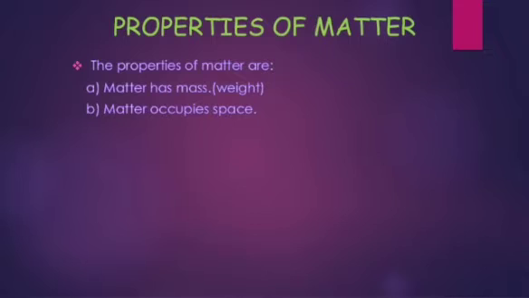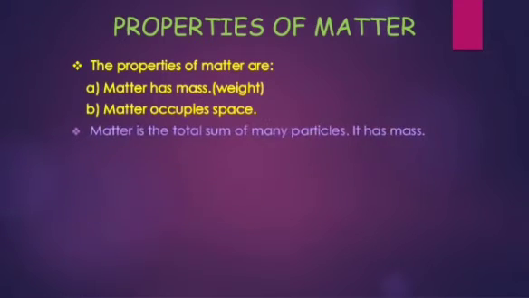Spell the word mass. M-A-S-S, mass. Spell the word space. S-P-A-C-E, space. Matter is the total sum of many particles. It has mass.